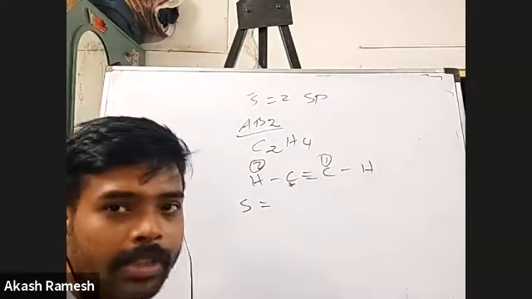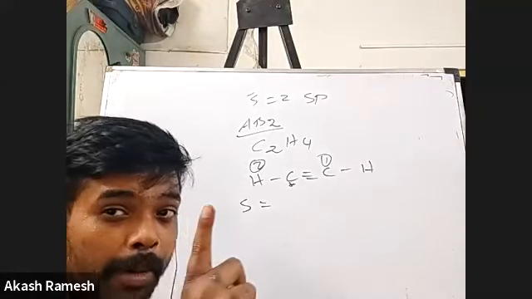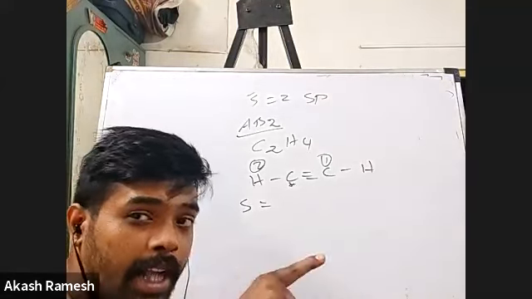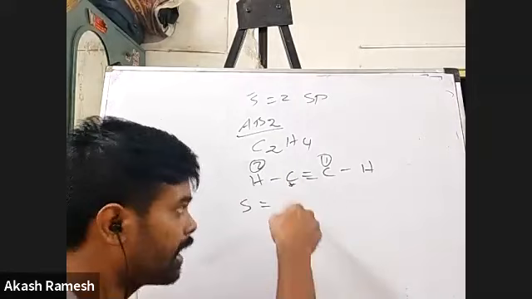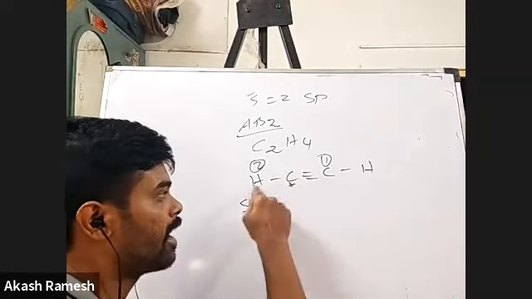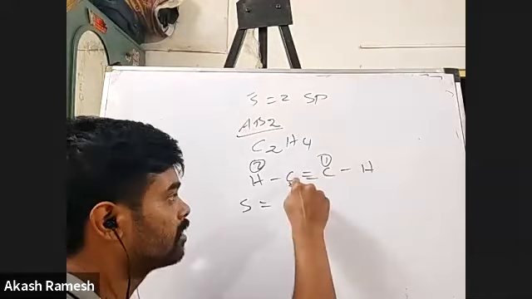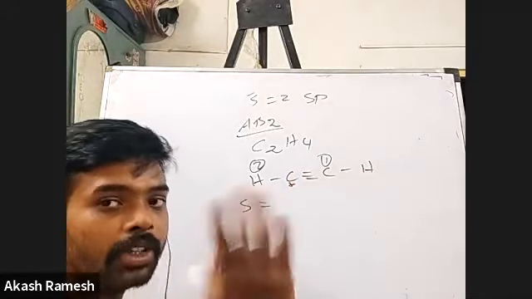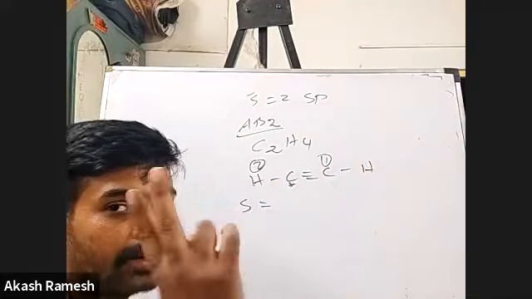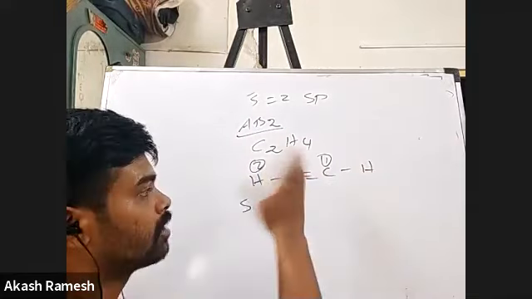There is 1 carbon atom here, there is 1 hydrogen atom here. That's it. Number of bonding atoms attached to the central atom: there is 1 carbon atom, 1 hydrogen atom. Again, if I take this carbon atom, this carbon atom and this hydrogen atom are attached. So for both of these carbon atoms, there are 2 bonding atoms, and obviously no lone pair.